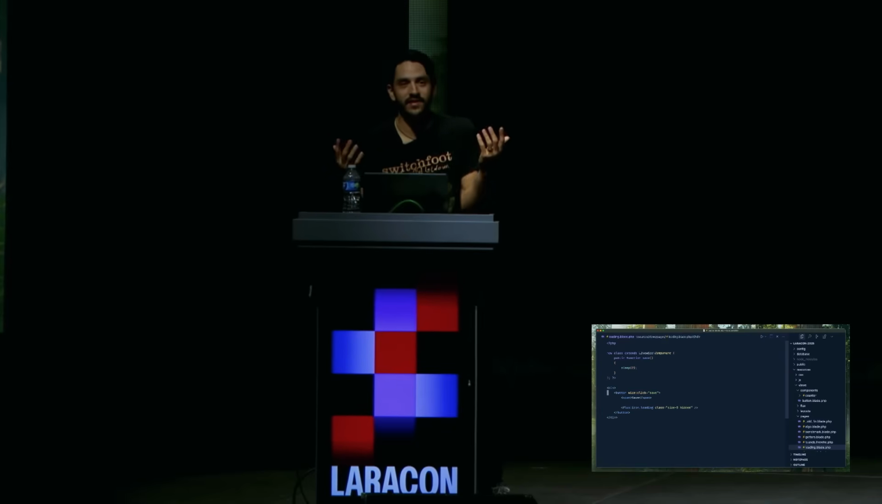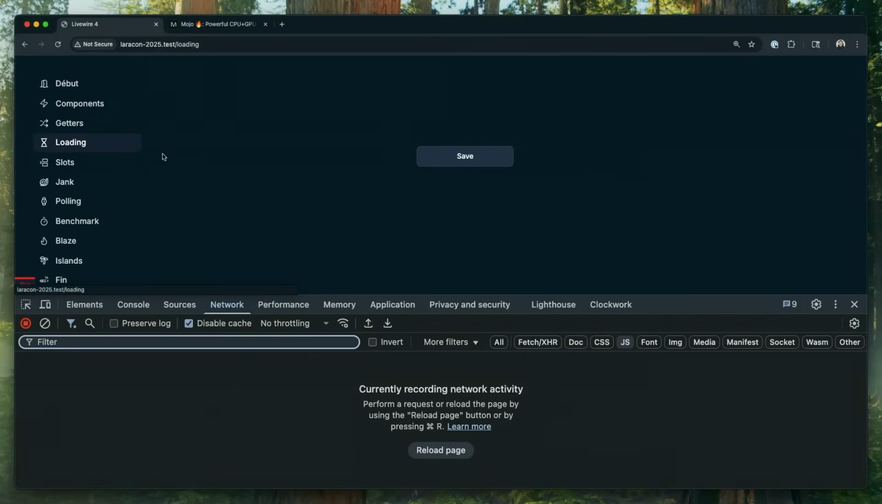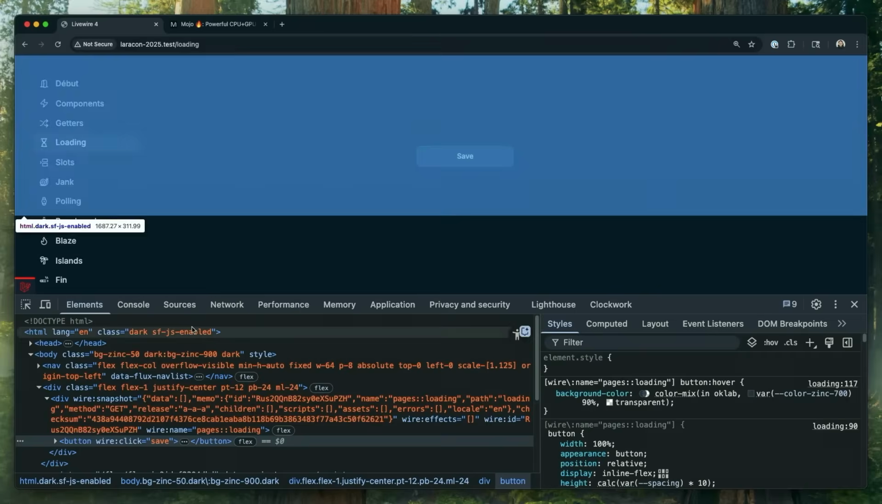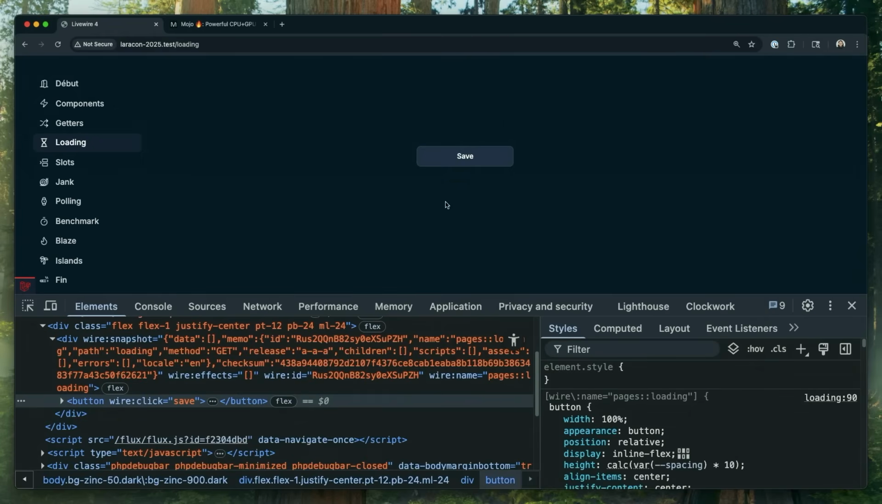And I've been trying to dream up a new way, something that I could use in Flux, honestly. And let me show it to you. So take a look at this. I'm going to look at the source for this button. Here's button wire:click save. Okay, you see that? Got that? All right, watch that source code. I'm going to click save.